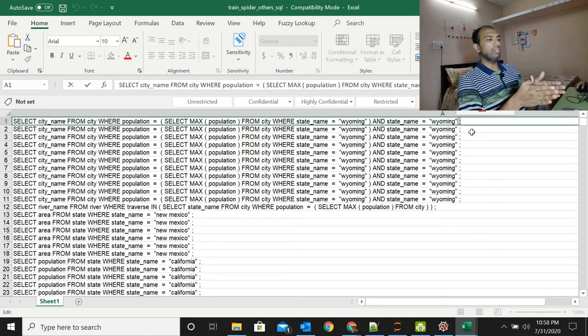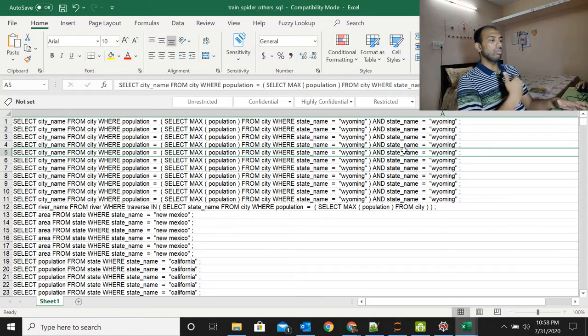I made sure they have a spacing apart, so that the learning algorithm, when it's processing, which obviously splits based on the words with spaces in between, considers the semicolon as a separate term rather than part of the last element of the query. Those are some things I did.